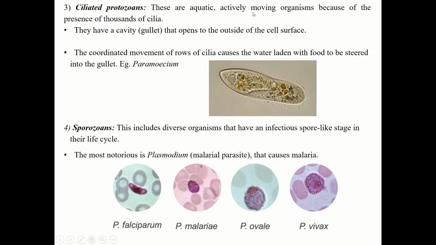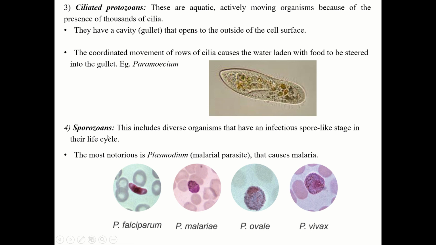Okay, now third one is the ciliated protozoan. These are aquatic, actively moving organisms because of the presence of thousands of cilia. So you can see this tiny hair-like structure. These are the cilia, and this is the example of paramecium. This is a paramecium which consists of many cilia. They have a cavity called the gullet that opens to the outside of the cell surface. The coordinated movement of rows of cilia causes the water laden with food to be stirred into the gullet. So this cilia helps them to take the food into the gullet. Okay, so this is the ciliated protozoan.